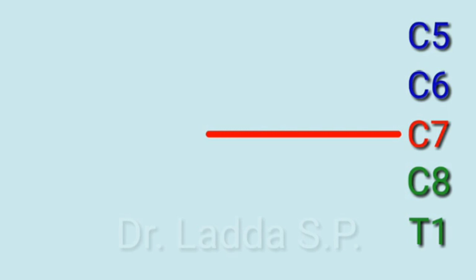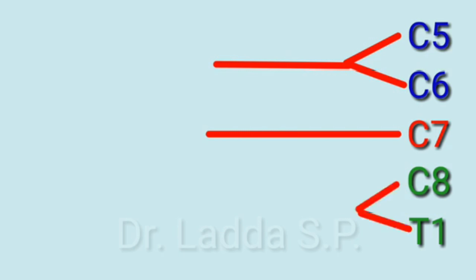So these 2 assistants make a unity. Who are the assistants? C5 and C6 are the assistants. Who is the boss? C7 is the boss. And who are the peons? C8 and T1 are the peons. Now these assistants make a unity and they are running with each other. Now the peons observe, oh no, it is a good idea. So the peons also plan to make a unity.